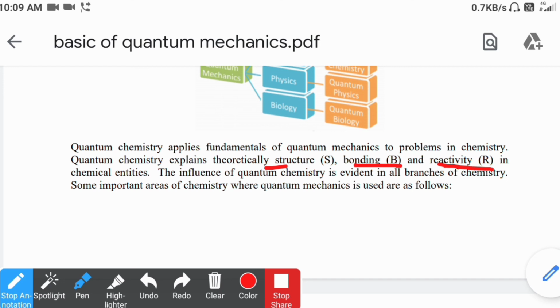Research is going on so that we can theoretically say whether a given reaction is feasible or not, and under what conditions it can give the most yield. So we can theoretically predict whether reactions are feasible.